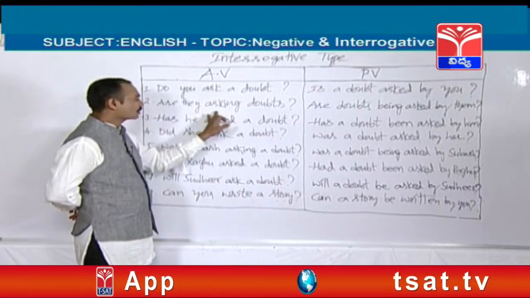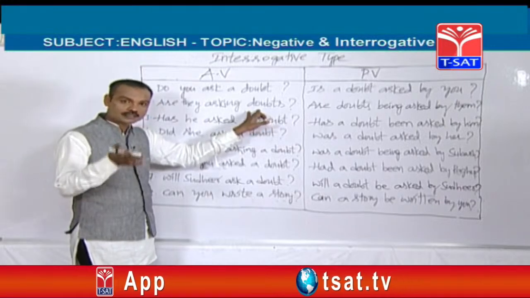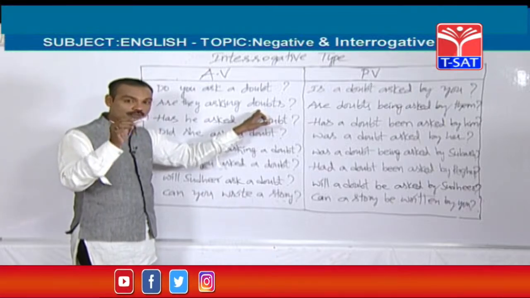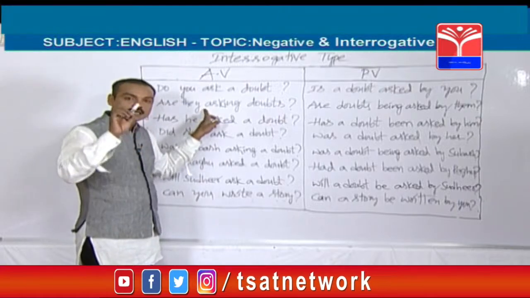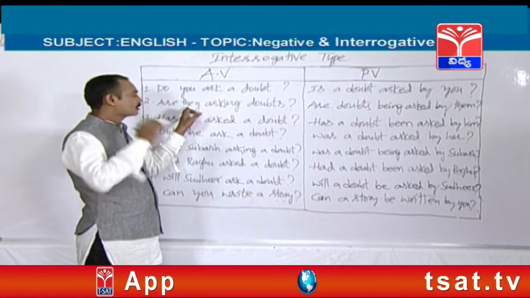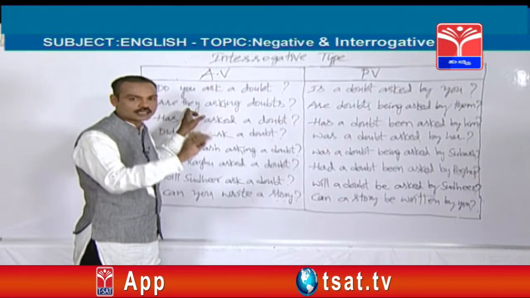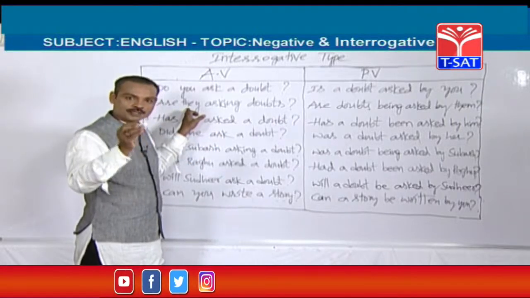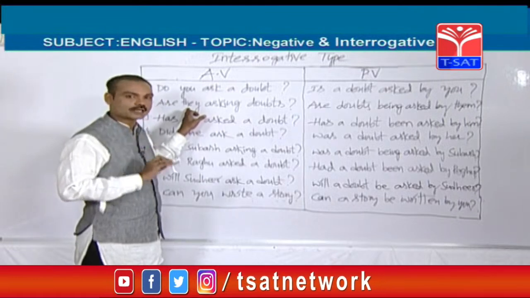Next, are they asking doubts? It is an activized sentence, that's fine. Is it positive or negative or interrogative type? See, if this activized starts with the subject, where is the subject here? They is the subject here. They are asking doubts, for example. This is called positive type sentence. Negative type means they are not asking doubts. Interrogative type means are they asking doubts? That is called interrogative type.